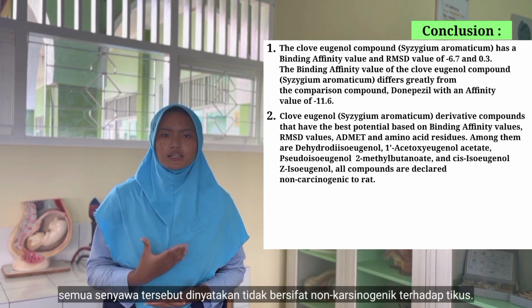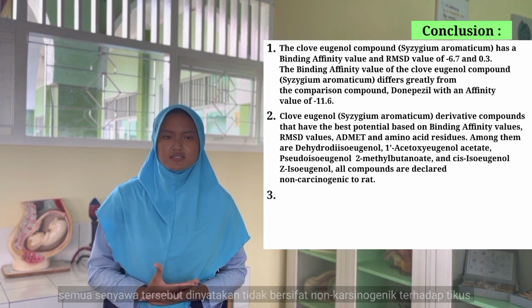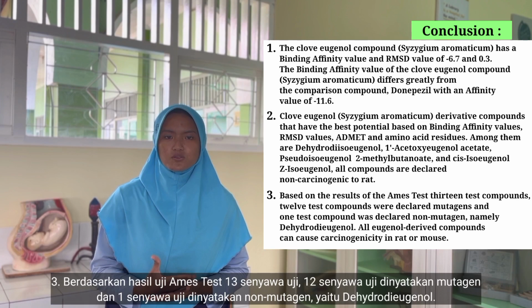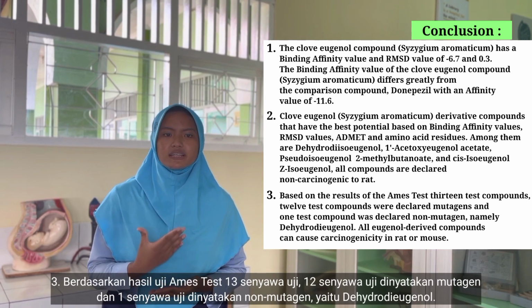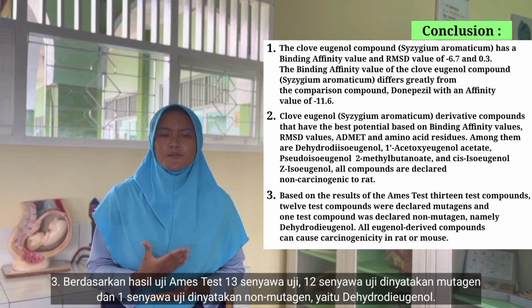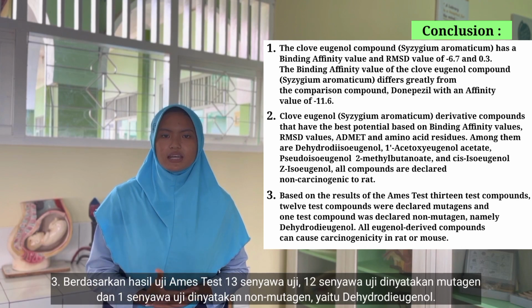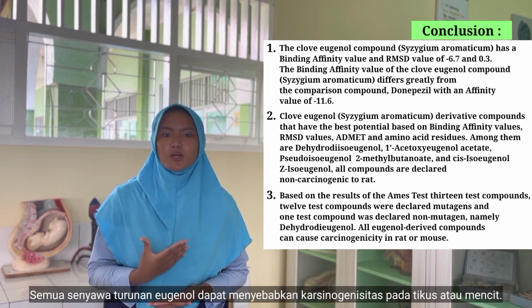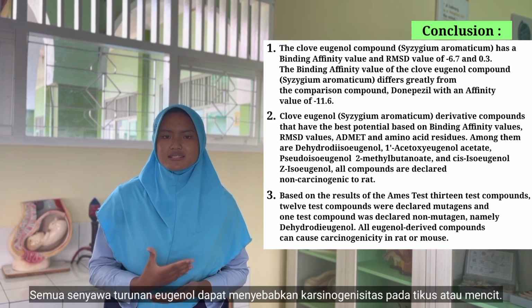All compounds are declared non-carcinogenic to rats. Based on the results of the M-STAS, of the 13 test compounds, 12 test compounds were declared mutagens and 1 test compound was declared non-mutagen, namely dihydrodehydrodieugenol. All eugenol-derived compounds can cause carcinogenicity in rats or mice.